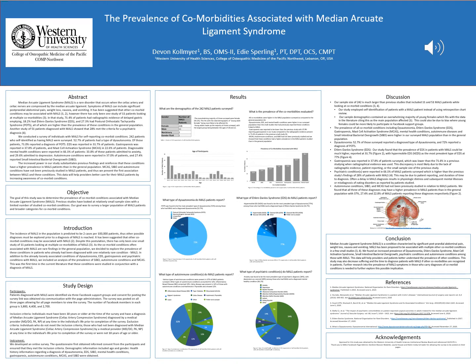And what we found is that these conditions had a much higher prevalence in patients with MALS as compared to the general population. So what this means is that people who have a diagnosis of MALS, it often takes them years to get diagnosed. So providers can look at these other conditions that often occur and maybe look into MALS as a possible diagnosis. And it may also help patients who are diagnosed with MALS look into other conditions that may co-occur with their disease.